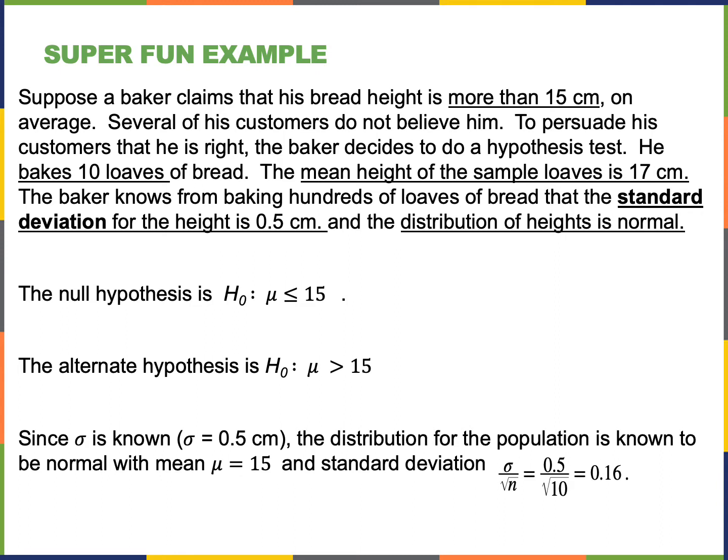Okay, fine. Then the mean height of the sample loaves is 17 centimeters. So we already know that the mean height, x bar, is equal to 17 centimeters. That's also given to us. The baker knows from baking hundreds of loaves of bread that the standard deviation for the height is 0.5 centimeters and the distribution of heights is normal. So the standard deviation is known, right? 0.5 centimeters, sigma equals 0.5 centimeters, and we know that the distribution is normal, and we're talking about the sample mean, so the standard deviation is going to be sigma over square root of n. So the standard deviation in this case is 0.16.